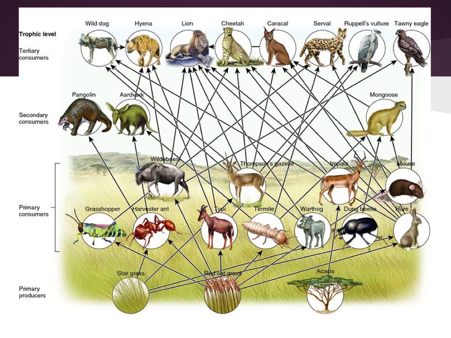All right, here's a bigger food web where we actually expand this even farther, where we get primary producers, primary consumers, and then secondary and tertiary consumers. Obviously there's a ton of interaction, and not one thing is going to affect just one other thing. So if all of a sudden we took wildebeest out of this environment, hyenas, lions, cheetahs, servals, and eagles are all going to be affected by these not existing anymore. Okay, so you can see how these are all very interconnected.